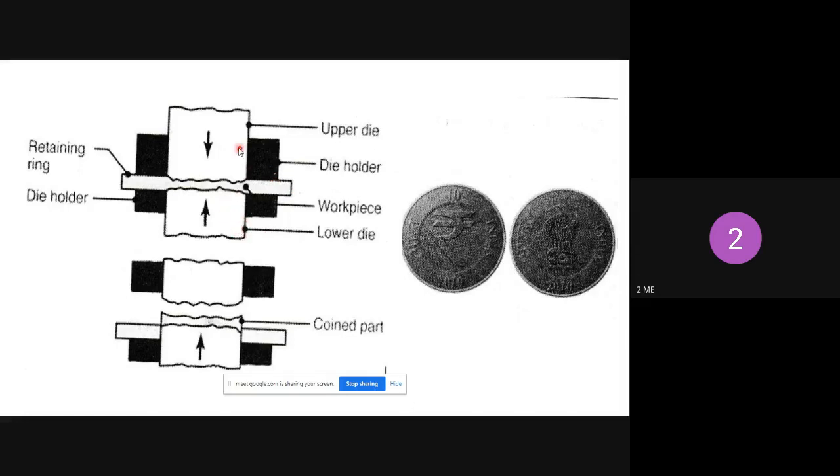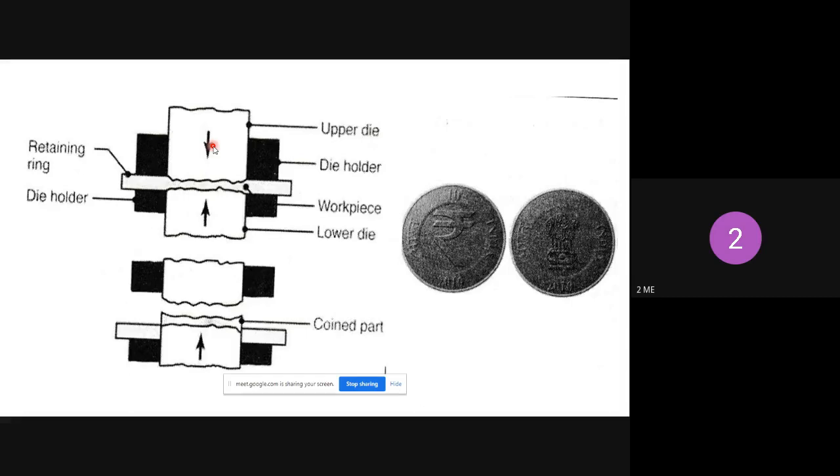This is the lower die and upper die, and both have different impressions. This is the lower part of the coin impression and the upper part of the coin impression. Upper part and lower part may be different, or it may be the same, based on the requirement. Then the coin portion is placed above the die. This is the die holder, and that sheet metal, the coin part, is placed above the die. The lower part moves in the upward direction and the upper die moves in the downward direction, so that both produce impression in the die.